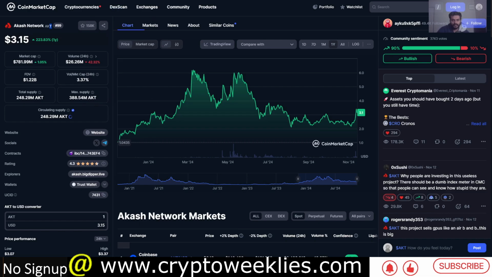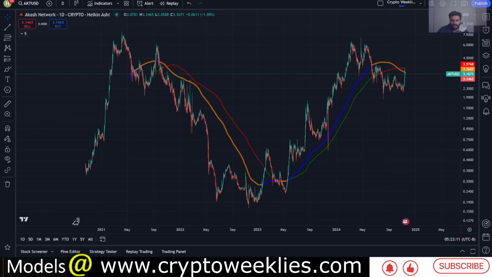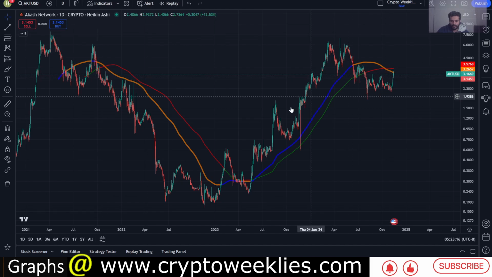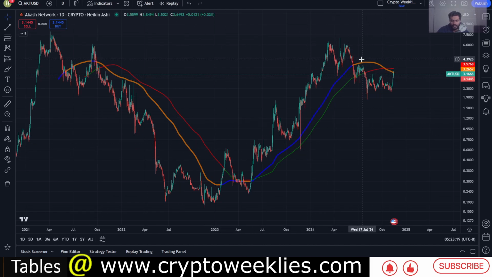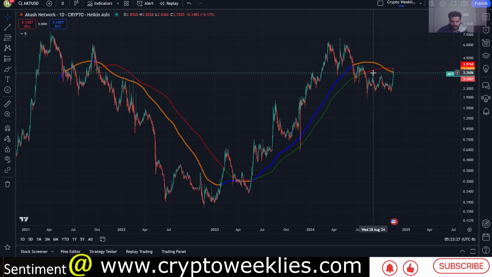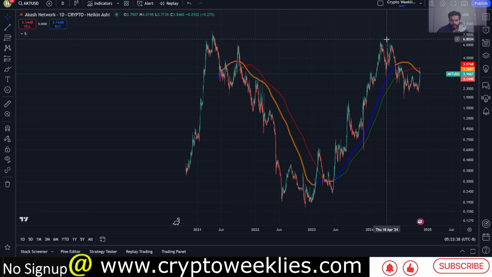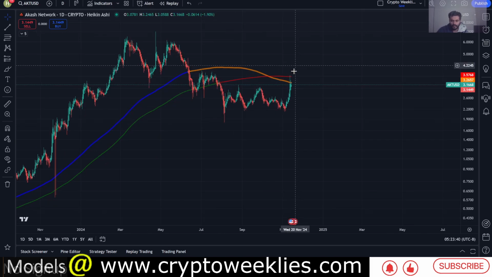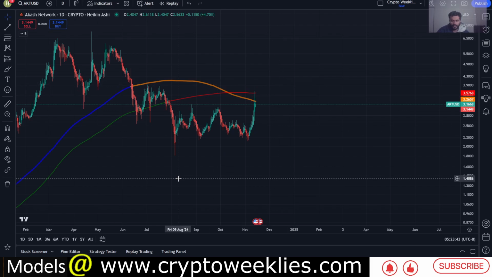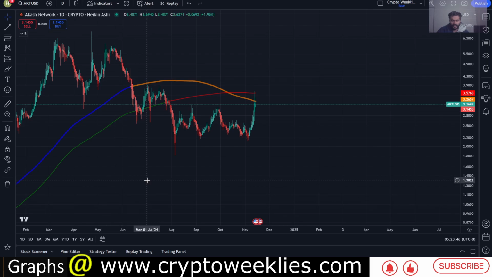In terms of the technical analysis for AKT, this is at daily level. You can see the blue line, which turns into orange when the prices are lower than the 200-day moving average. The green line, when it turns to red, means prices are lower than the 300-day moving average. Historically speaking, this particular crypto had two oscillations, first back in 2021 and then again in 2024, at a slightly lower high.